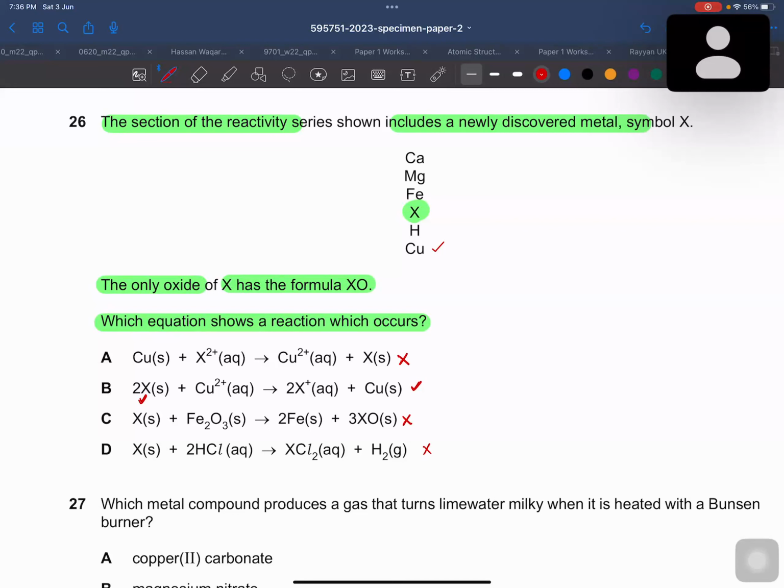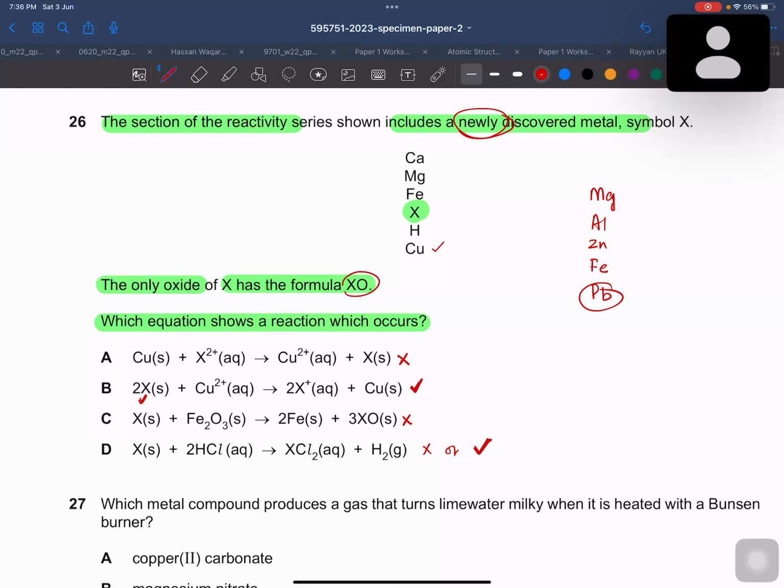But still, it can be right, because it is not mentioned that this is lead. The metals would be magnesium, aluminum, zinc, iron, or lead. But this is X, and they are saying this is a newly discovered element, so it is not mentioned whether it is lead or not. It can be right or wrong. But we need to decide between these two, right?